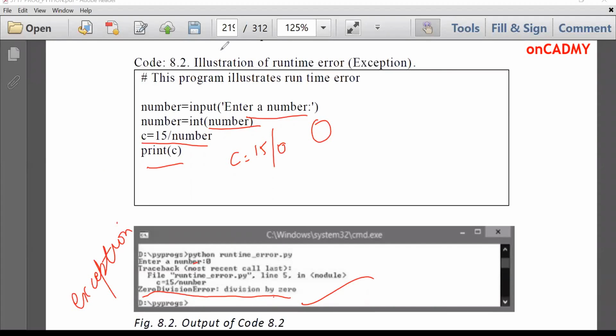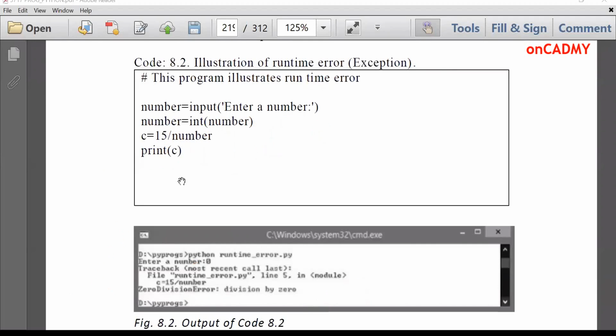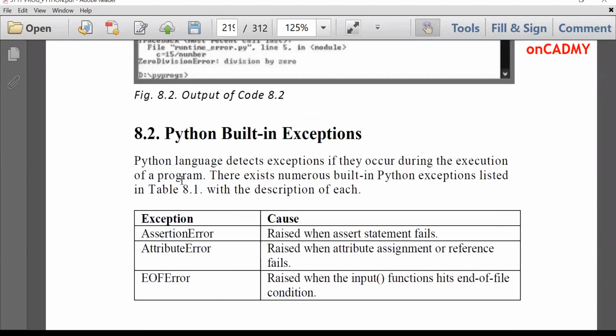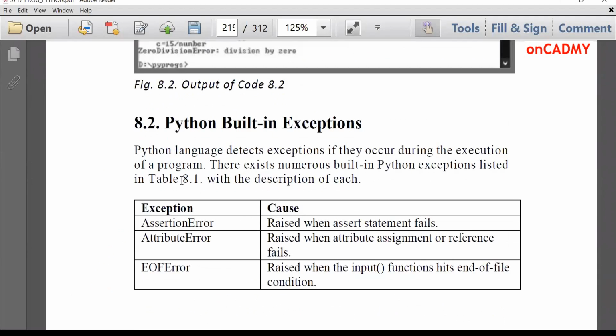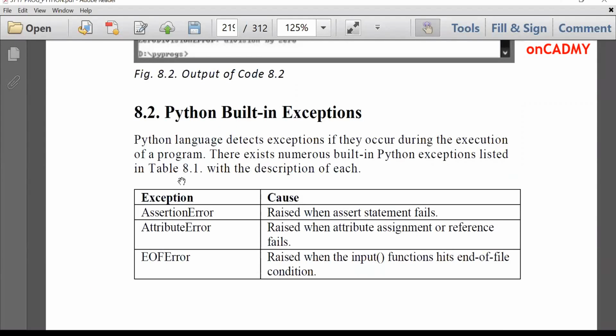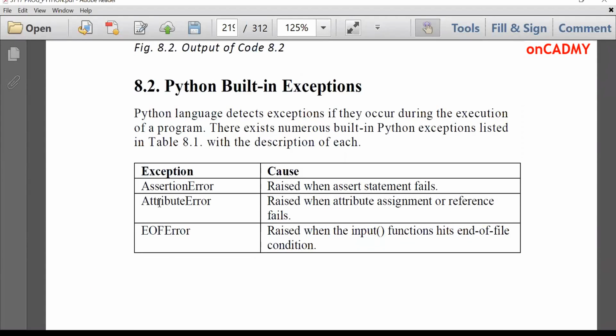Now how to handle it? We'll understand how to handle it in Python. First of all, you should have a glimpse of Python built-in exceptions. There are numerous built-in exceptions as given over here.